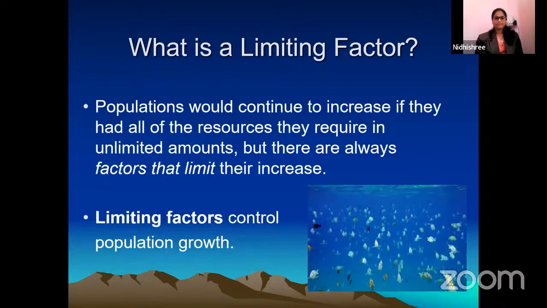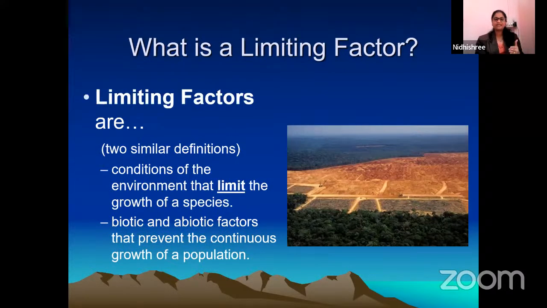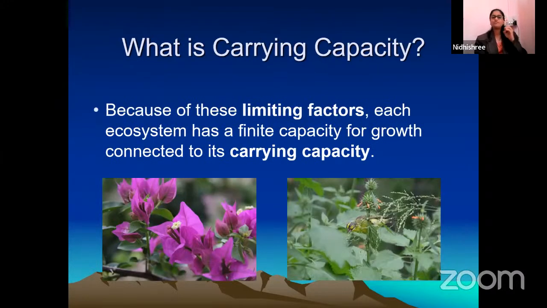Then what is carrying capacity? Because of the limiting factors, each ecosystem has a finite capacity for growth connected to its carrying capacity. If some species is growing, it will not grow continuously. There will be some limiting factor which introduces a certain capacity of that ecosystem.